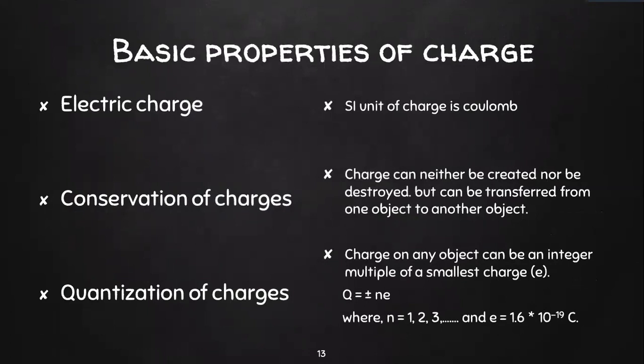So now knowing that there are two types of charges, positive charge and negative charge, we will learn some basic properties of charge. When I say electric charge, this entire universe is made of charges, because everything is made of atoms, which we are very familiar with. When you break down an atom into smaller pieces, it has protons, neutrons and electrons. They are nothing but charges. Electric charge is another fundamental property of a particle, and the SI unit of charge is coulomb. So we will use coulomb for electric charge.